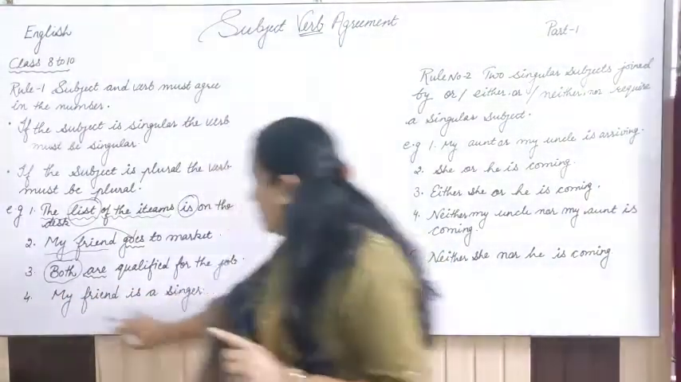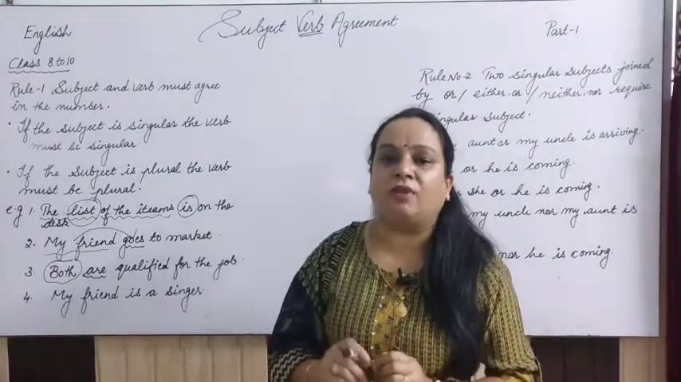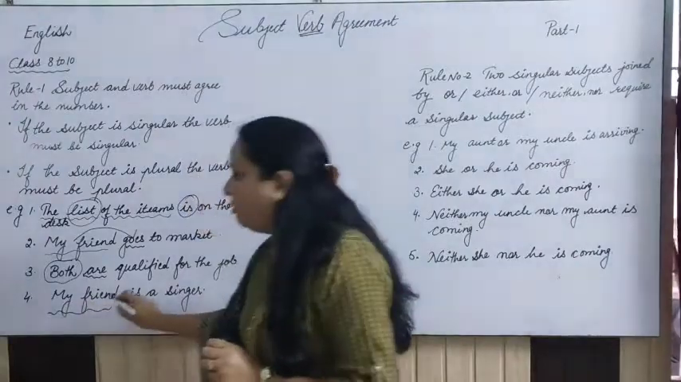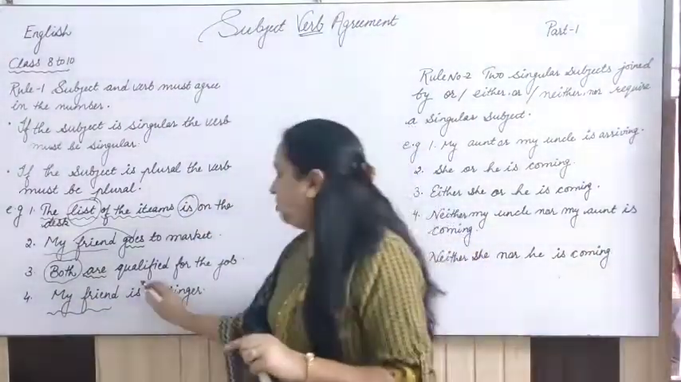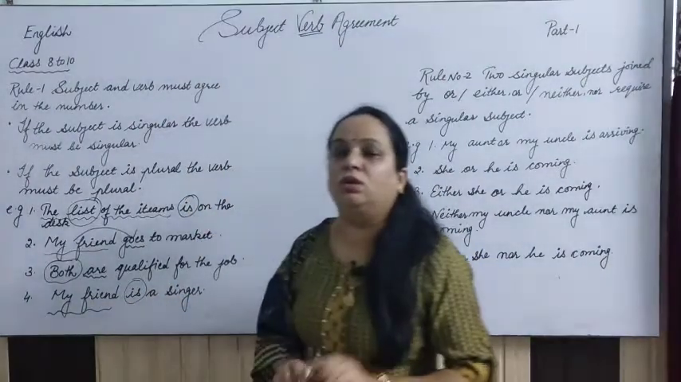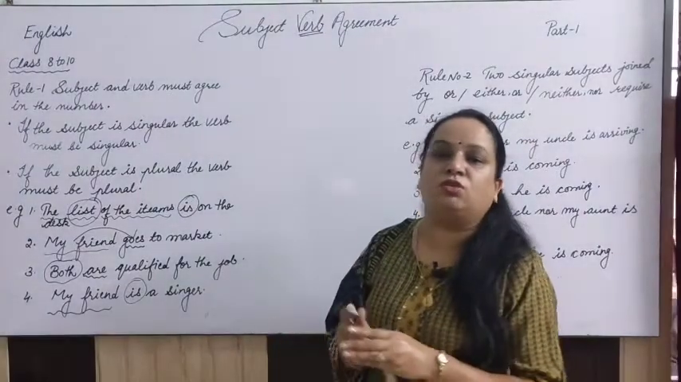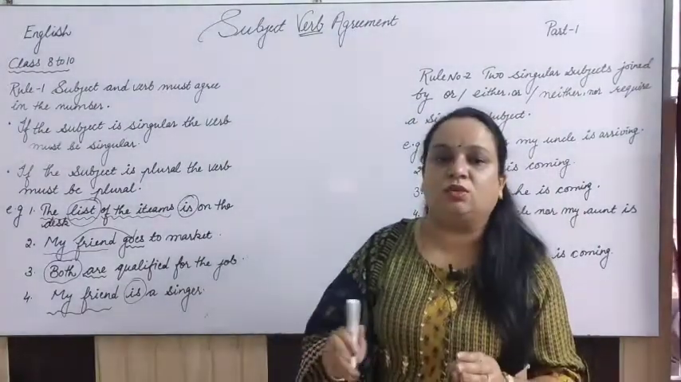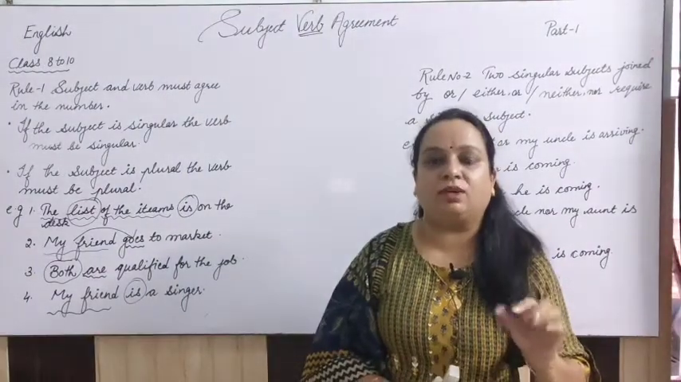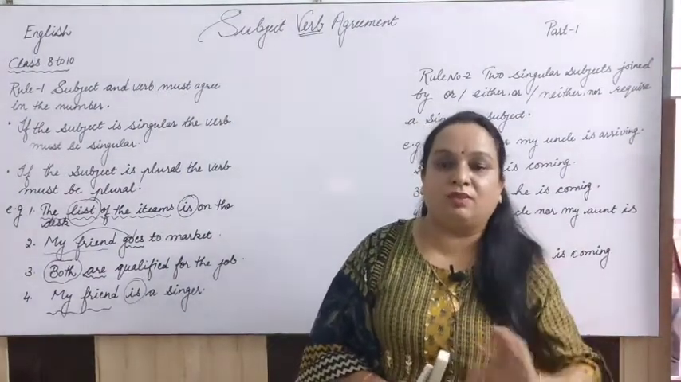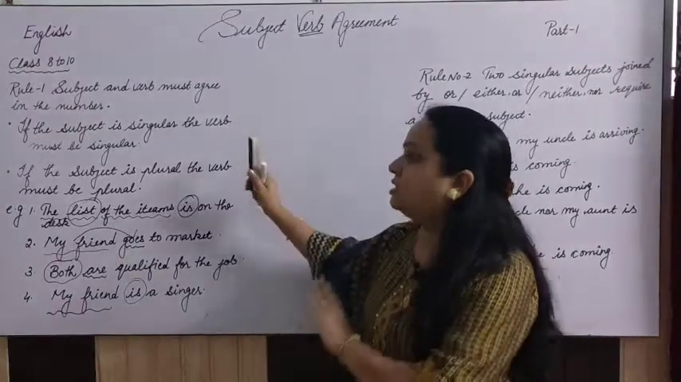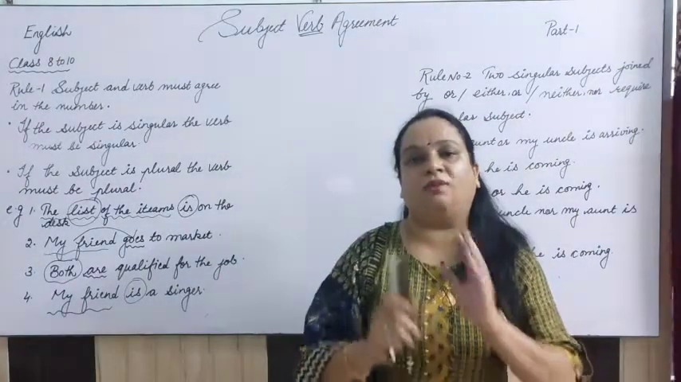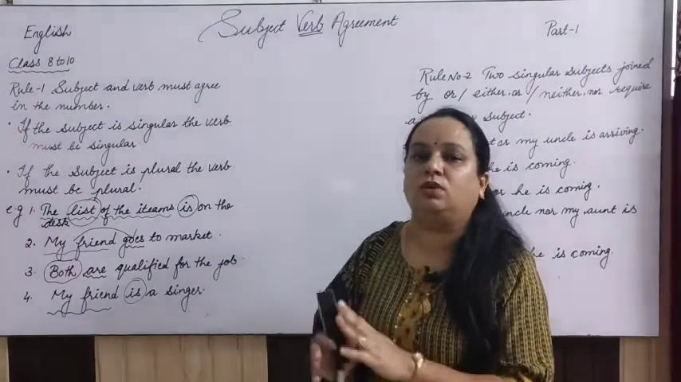Next one is, my friend is a singer. My friend is a singer. So what is my friend here? My friend is singular. That's why we are attaching here a singular verb. So dear friends, this was the rule: when the subject is singular, we have to attach a singular verb here. And when the subject is plural, we have to attach the plural verb with that.